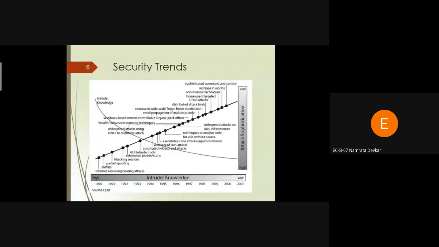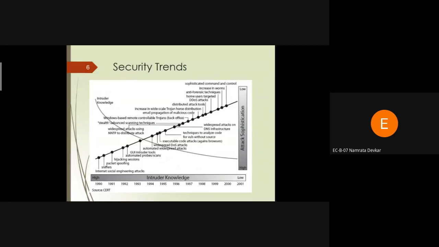If we compare the year 1990 and 2001, year by year there is a growing need for security. And if we look at the various concepts, it might be various sniffers, various packets, various denial of services. All of that we have to cover in our upcoming units. So it is basically the security trends, showing how there is a need of security from 1990 to 2001. It is just an example.